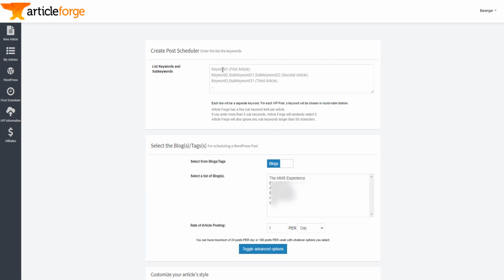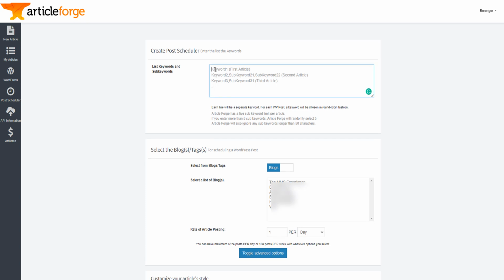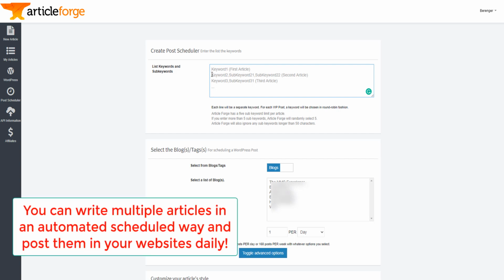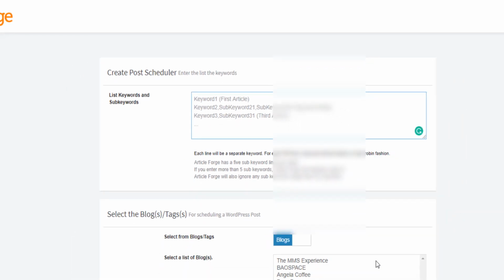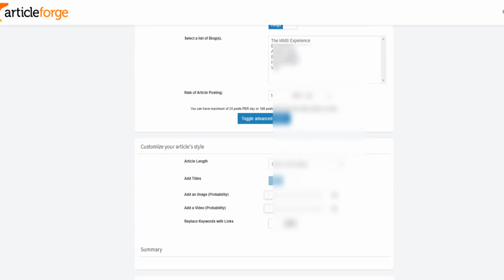Let's say, for example, you want to write 4 blog posts. You can say, for example, I want you to write the first article, keyword 1. I want you to write another article about keyword 2 and the sub keyword, and then the second article, and so on and so on. So you can specify like 10 blog posts to be written here, and then you just select the website where you want them to be published.